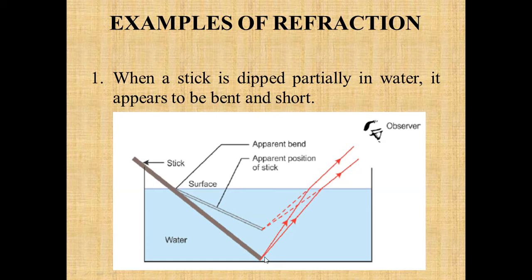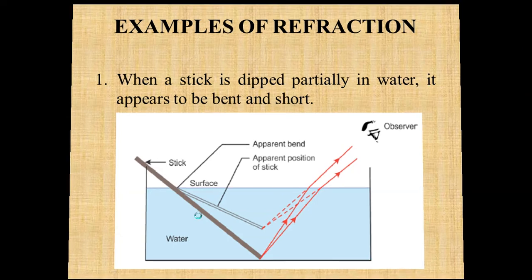Now this ray of light has been extended to its original path, and when they are extended, they intersect at this point. When you join this portion to this portion, you come to know that the stick appears to be bent when seen from outside the water. So this is one example of refraction. Due to this refraction of light, the stick appears to be bent and short.